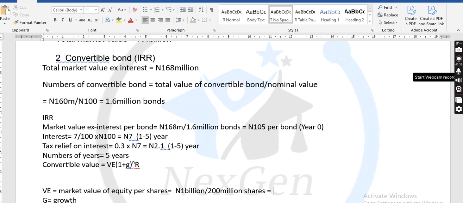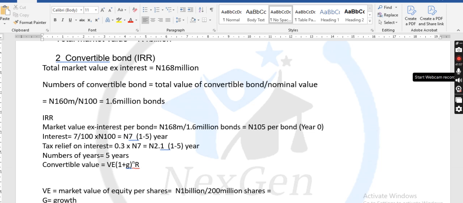In case you are wondering how we get 200 million shares, go back to your equity. Total value of equity, 200 million, divide it by the nominal value, you get your number of shares.